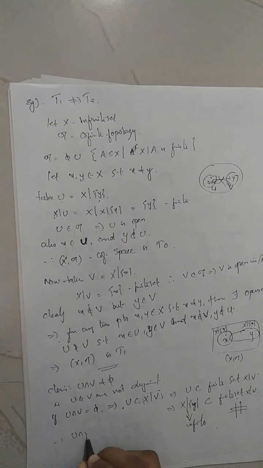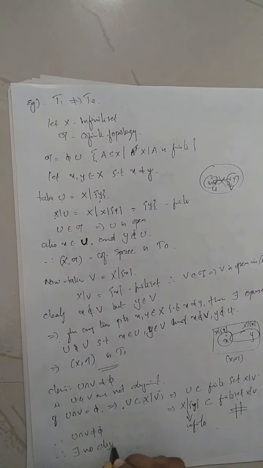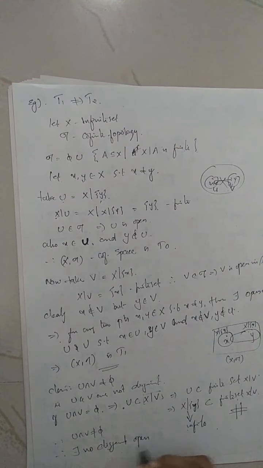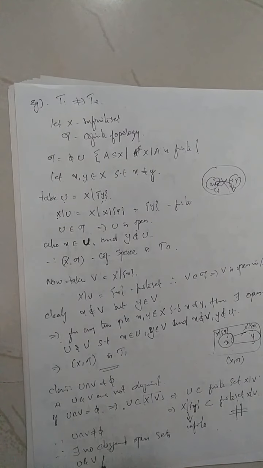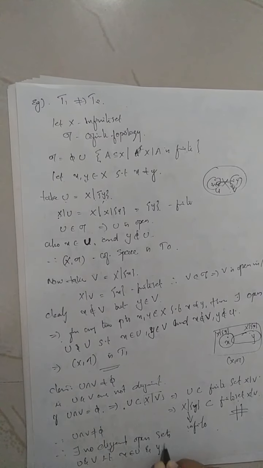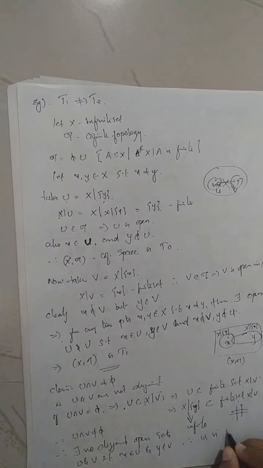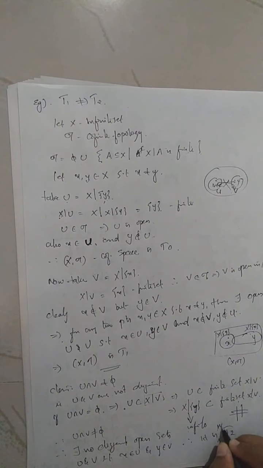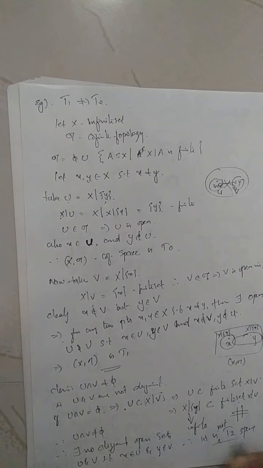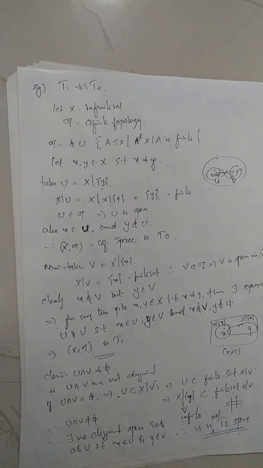Therefore U intersection V must be non-empty. That means there exist no disjoint open sets U and V such that x belongs to U and y belongs to V. Therefore, it is not a T2 space. So this is an example: the cofinite topology is an example of a topology which satisfies the T1 axiom but not the T2 axiom.